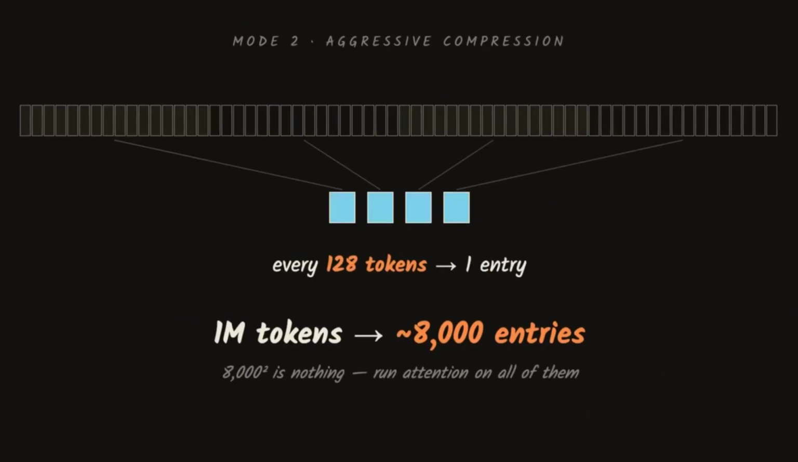The second mode is more aggressive, squeezing every 128 tokens into a single entry. A million tokens turns into roughly 8,000 entries, and 8,000 squared is a drop in the bucket. So you just run attention on all of them. Both modes keep an uncompressed sliding window of recent tokens, so recent context stays sharp.